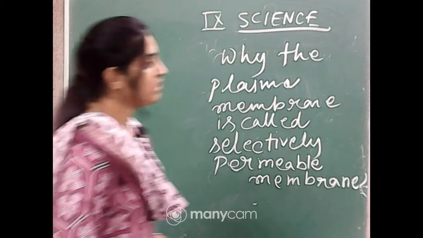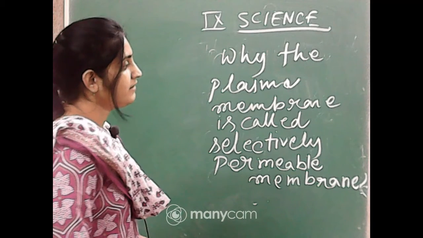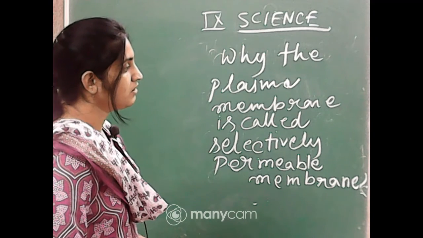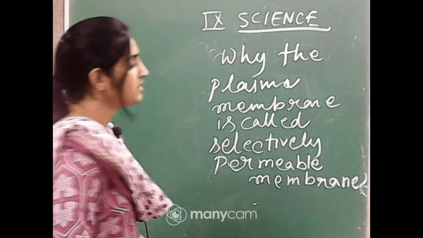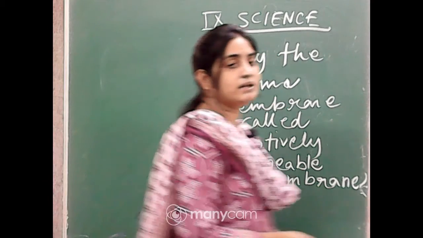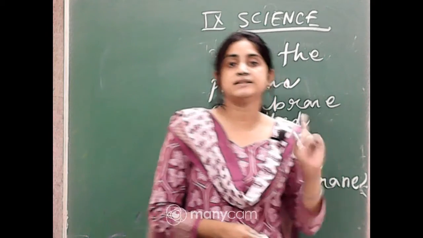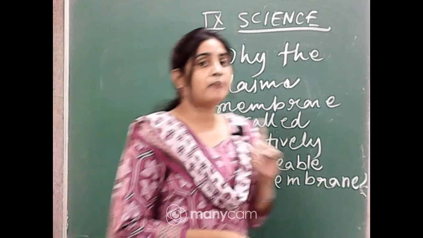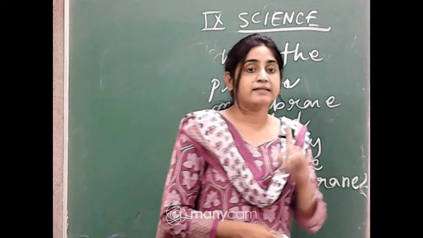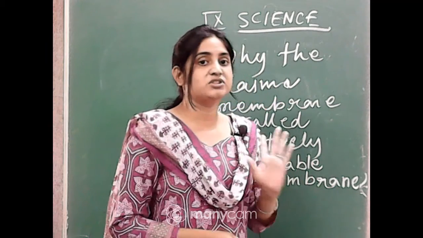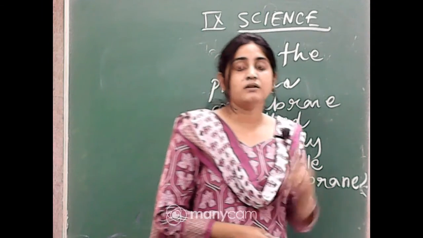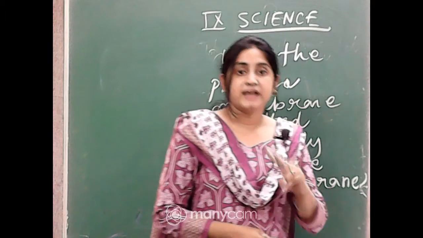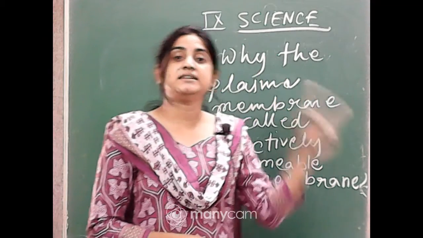Kinjal, what are you doing? I have already told you 10 times what the cell theory is. The basic two tenets of the cell theory. First one, all the living organisms are made up of cells, and cells are the basic unit of life. And second one, all cells arise from pre-existing cells, okay.